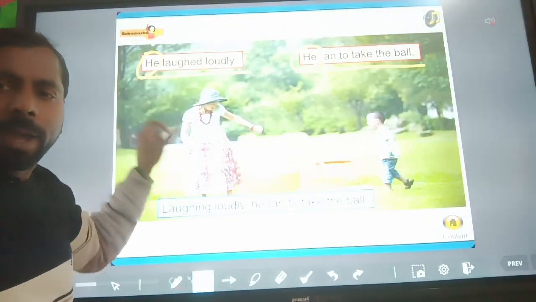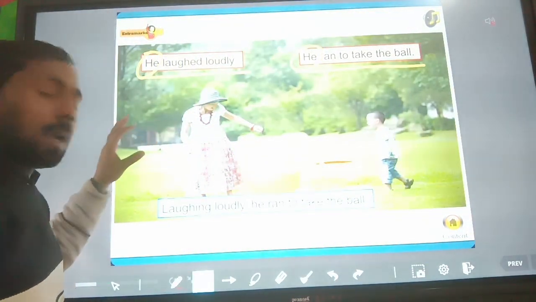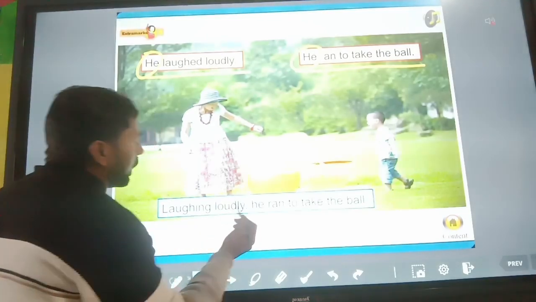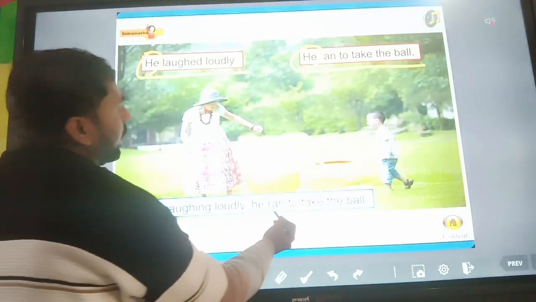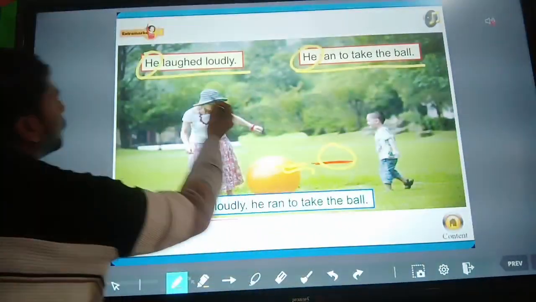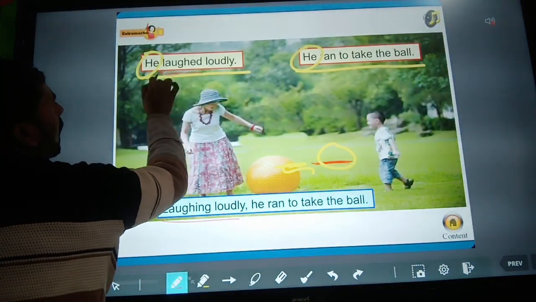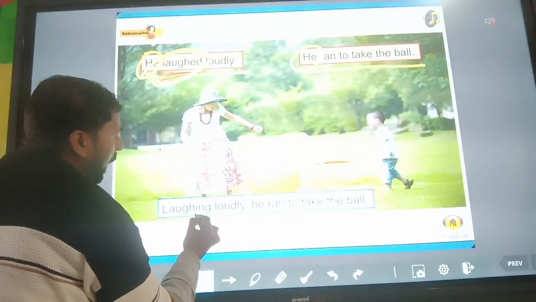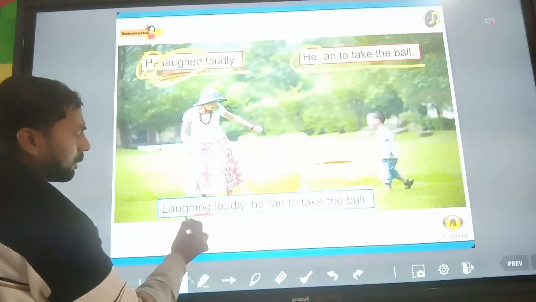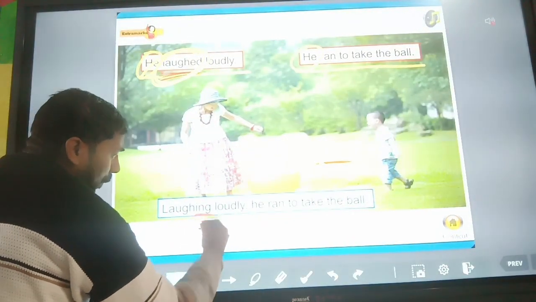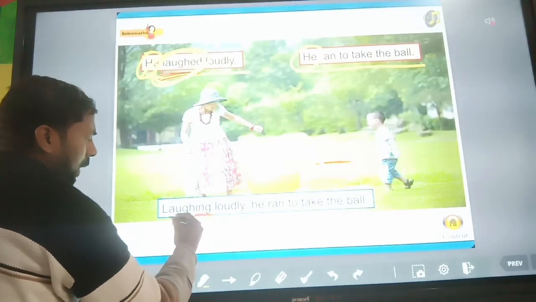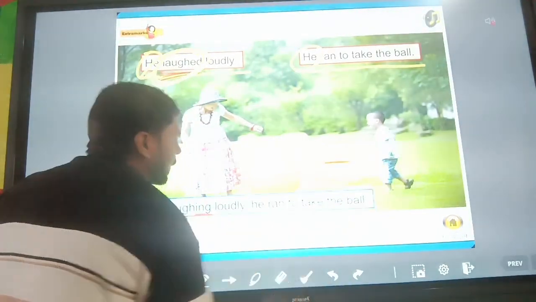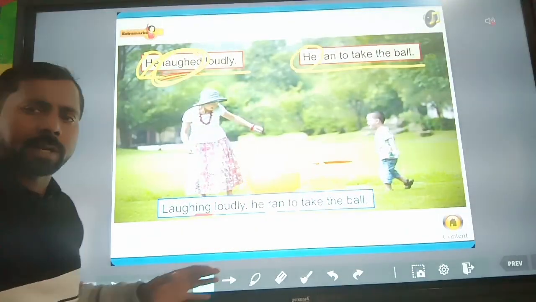So we can combine them with the help of the participle. In the first sentence, laughed is a finite verb. Taking this finite verb and using the participle, we can make one simple sentence: Laughing loudly, he ran to take the ball. Is it clear? I hope you all understand.